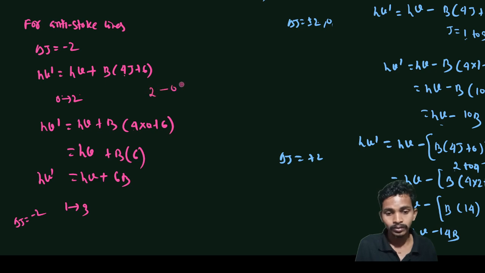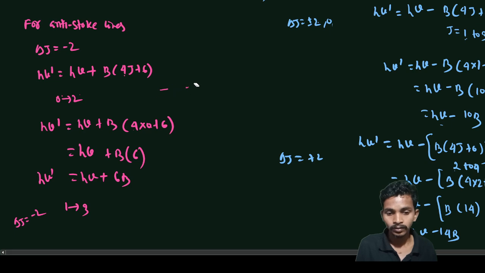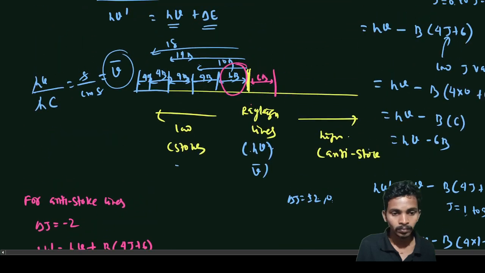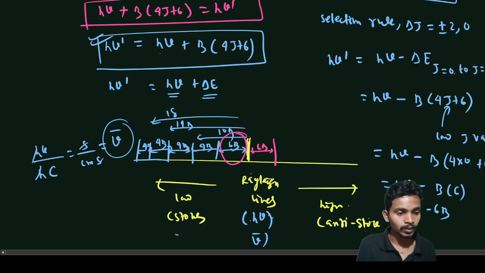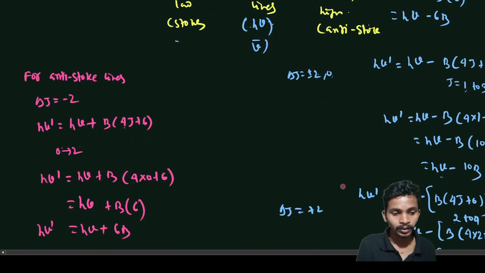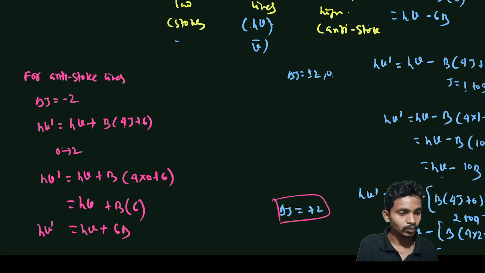Here delta j equal to plus 2 is fine for Stokes, because 0, 1, 2, 3, then 3 minus 1 is 2. And for anti-Stokes I should get minus 2.